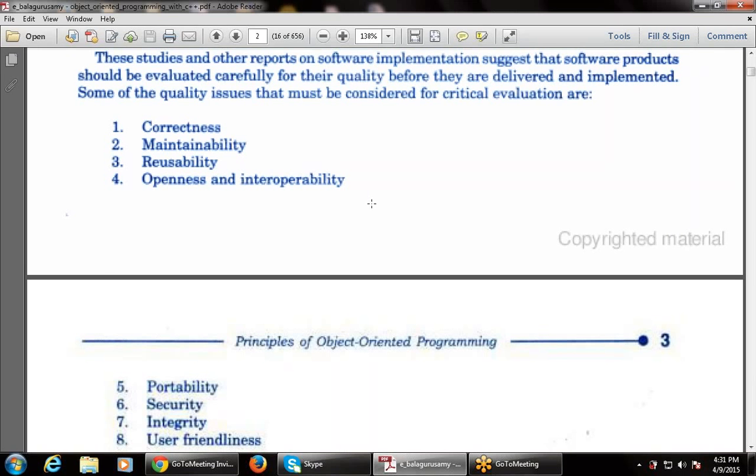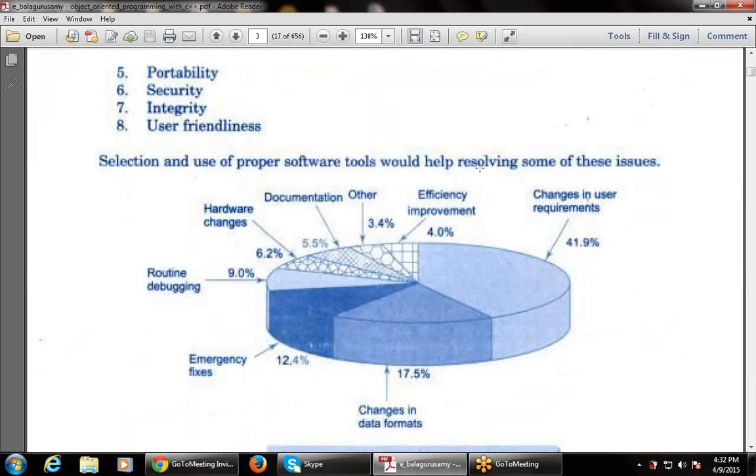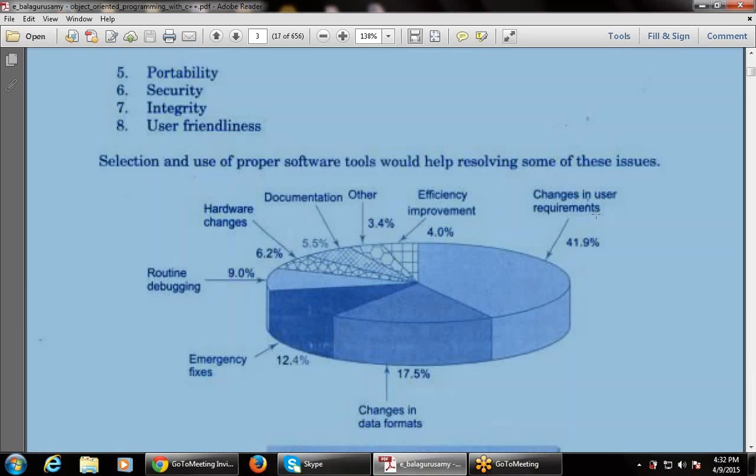First is correctness, then maintainability, then reusability, openness, interoperability, then portability, security, integrity, user friendliness. These are the major issues that must be considered while evaluating the software.